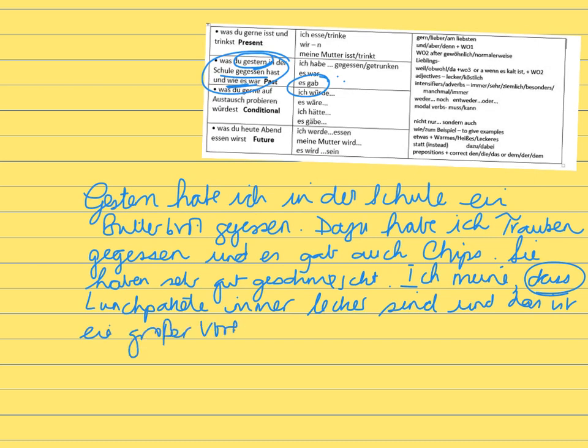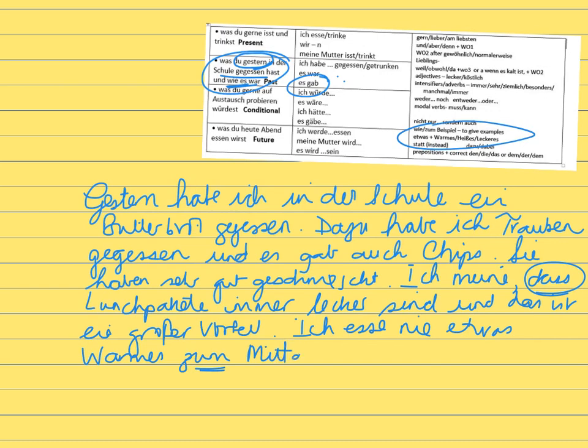So I'm just using some more extensive words here. I'm going to say I never eat something hot, because again, that's a suggestion up here. So ich esse nie, I think this piece of work might have had too many nie's in, but we'll have to adjust that afterwards. Ich esse nie etwas Warmes. I never eat something warm. For lunch, zum Mittagessen, remember the zum? For lunch, for breakfast, for evening meal, because it's too fatty. Weil es zu fettig ist. Yeah, you don't quite know what you're eating in that canteen, I think.